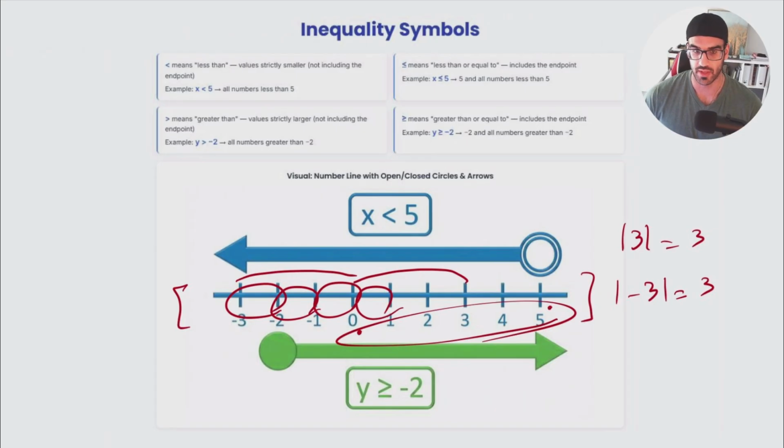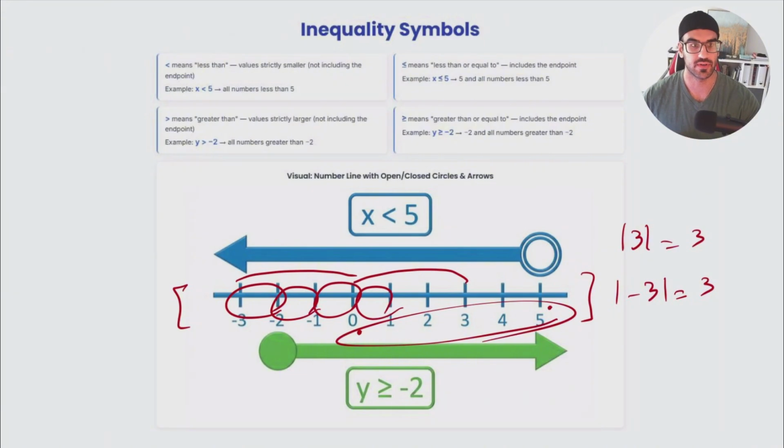So what does it mean when we're talking about inequality? Obviously, you guys know about that. When we have a number or a specific variable, so what was the variable? The variable was an unknown thing that we have some clues about, and we are trying to find that specific number or specific range. But right now, we don't know anything about it. So we have x, y, z, a, b, c, whatever you have in your mind, just letters. So inequality means that one specific thing is smaller than a number.